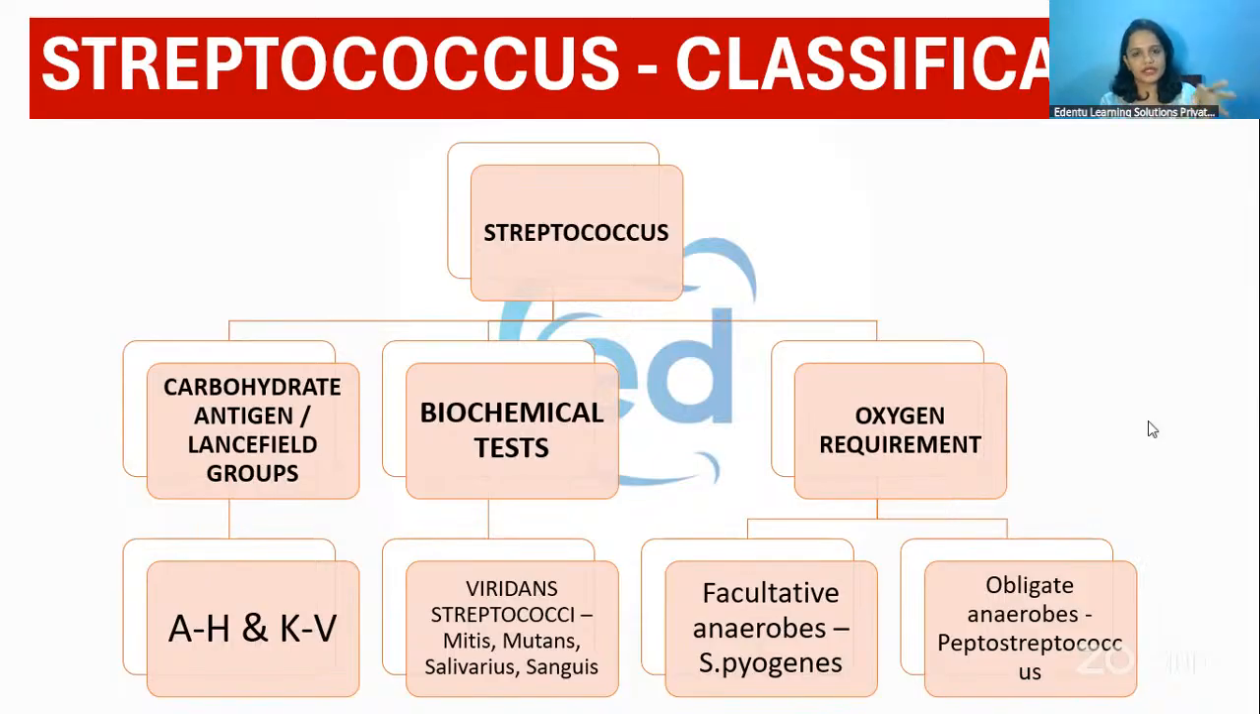Now, Lancefield group A is again divided into different types with the help of Griffith typing. Just know that Lancefield divided the streptococci into 20 groups, with no I and J, based upon the carbohydrate antigen present on the cell wall. Then, based upon oxygen requirement, they are also divided into facultative anaerobes and obligate anaerobes. Based upon biochemical tests, there are the viridans streptococci, and mutans is the important one in that group.